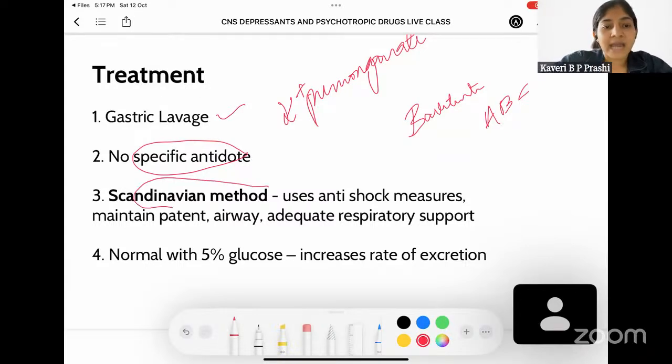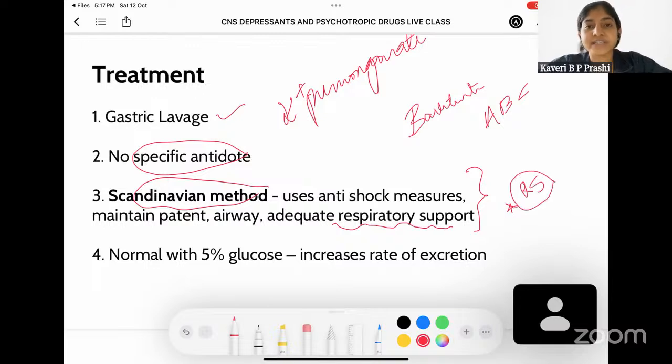There's something called a Scandinavian method, which uses anti-shock measures and it also maintains patent airway and adequate respiratory support. Here, respiratory support is maintained because, as I told you, the cause of death would be a respiratory cause mainly. That's why you're trying to take care of it. And the method that is used to take care of it is called a Scandinavian method. Apart from this, you can give normal saline with 5% glucose. And when you give it, it increases the rate of excretion of barbiturates from the body.